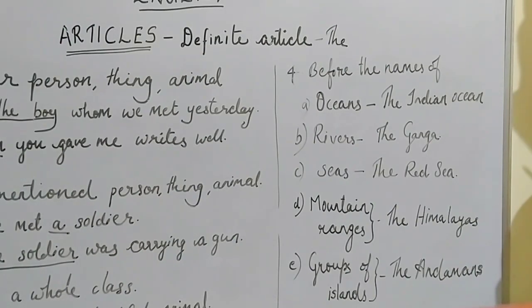Before the names of seas, for example, the Red Sea. Before the names of mountain ranges, the Himalayas. Before the names of groups of islands, the Andamans. So, before the names of oceans, rivers, seas, mountain ranges, groups of islands, we can use the definite article the.